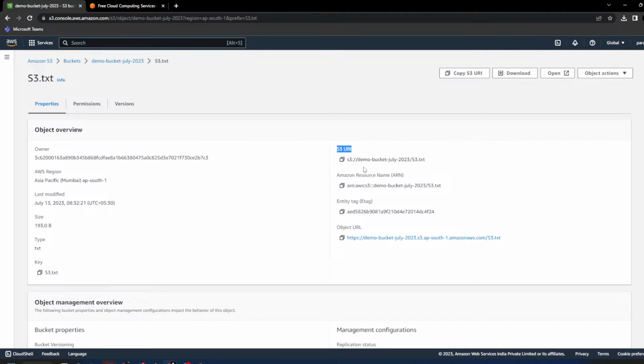S3 URI. Now you can see an HTTP URL is created for this object. It is called S3 URI, and the other is called object URL. These two parameters I am going to explain in detail, how you can use them and what they mean. Another is ARN.